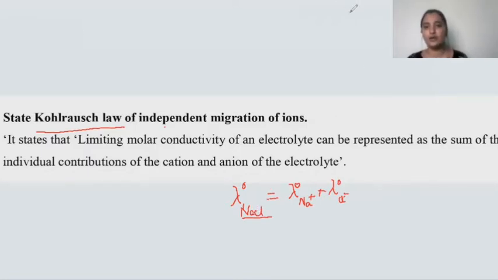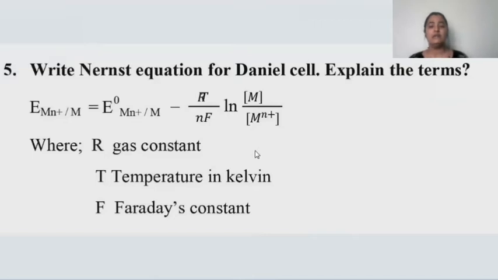Hope you got to know about the fourth question, children. Now let us head towards the fifth question. The fifth question is telling you to write the Nernst equation for Daniell cell and explain the terms involved in it.